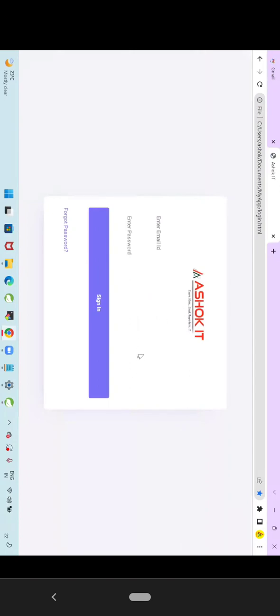So tomorrow, the company will pay you money to write the code, to develop the program. Tomorrow, they will give you one project like this. Login page is available. To develop this login page, you need to write the program. How many methods are required? What parameters are required? What return type is required? What logic is required? You have to analyze and you have to write it. Then only you are called a developer.